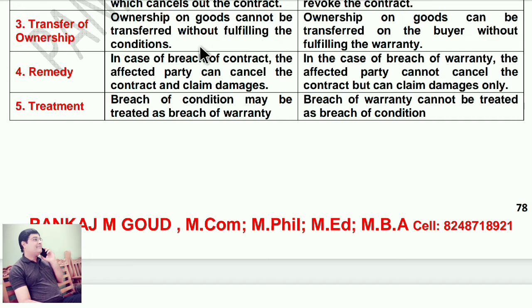Remedy. In case of breach of condition, the affected party can cancel the contract and claim damages. In the case of breach of warranty, the affected party cannot cancel the contract but can claim damages only. Treatment. Breach of condition may be treated as a breach of warranty. Breach of warranty cannot be treated as breach of condition. So up to this, our 21st chapter is completed. Thanks for watching the video.